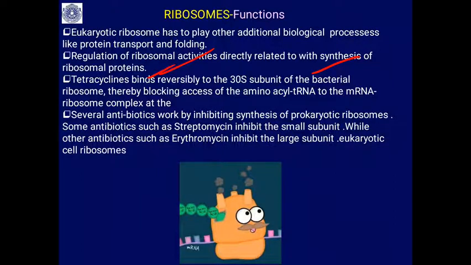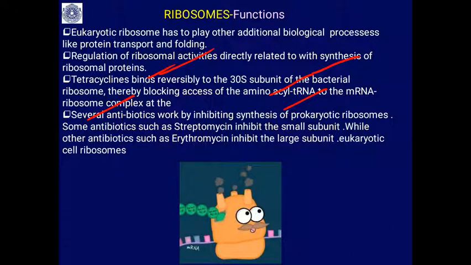Tetracyclines, the antibiotics, bind reversibly to the 30S subunits of bacterial ribosomes, thereby blocking the binding of aminoacyl tRNA, restricting the activity of the bacteria and bacterial protein synthesis. Several antibiotics work by inhibiting the synthesis of prokaryotic ribosomes.